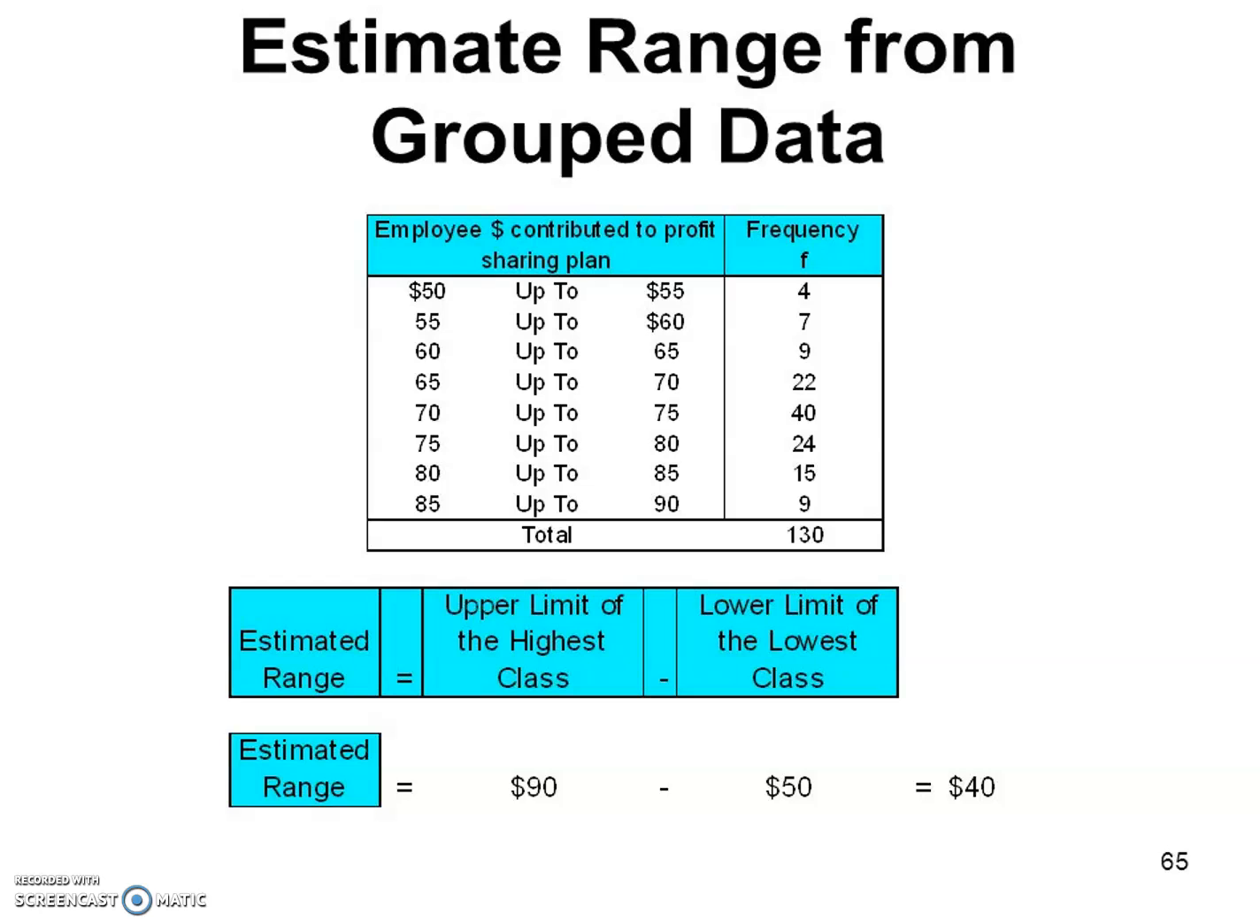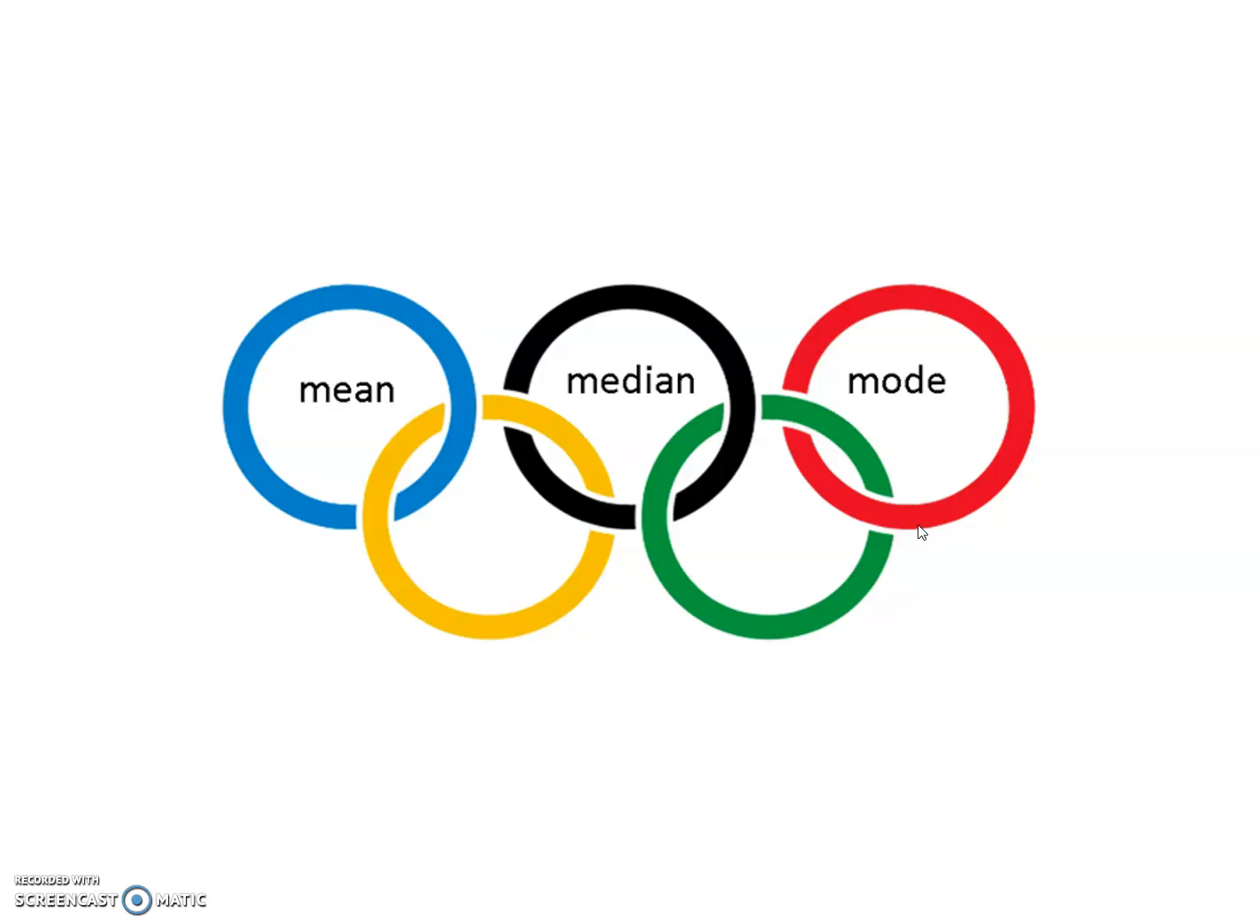In the previous example, that was raw data, we always took the highest value minus the smallest value. To estimate the range, it is equal to the upper limit of the highest class minus the lower limit of the lowest class. What is the upper limit of the highest class? Yes, 90. What is the lower limit of the lowest class? It is 50. $90 minus $50 gives 40. Mean, median, mode are a combination that correlates the values of the elements with each other.